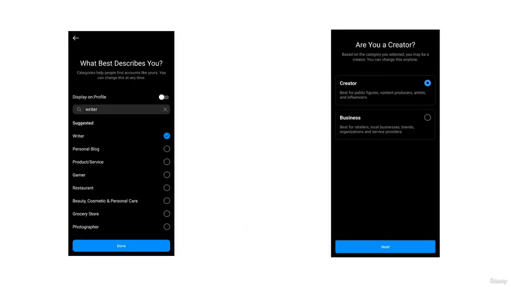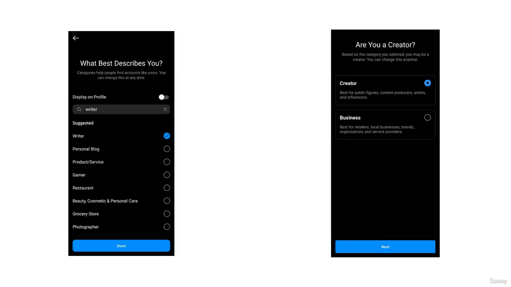And now Instagram will ask you to choose the type of contents that you're going to post. You can be a digital creator, a blogger, an artist, an education section, an entrepreneur, health and beauty, etc. So choose the type of niche that you are in. Now as you can see on the screen, on the left image, I've chosen the title of writer. So you can click on done.